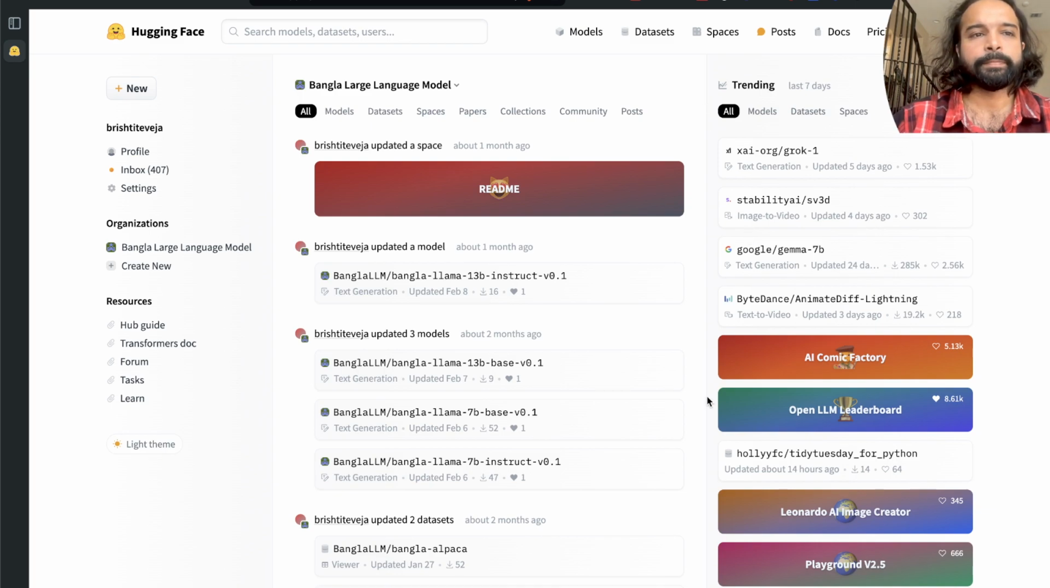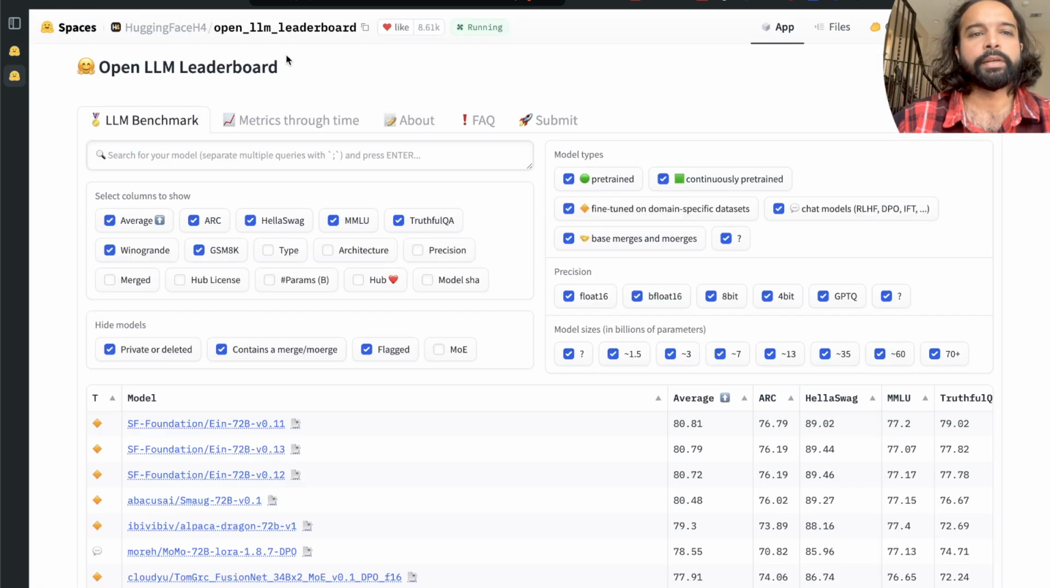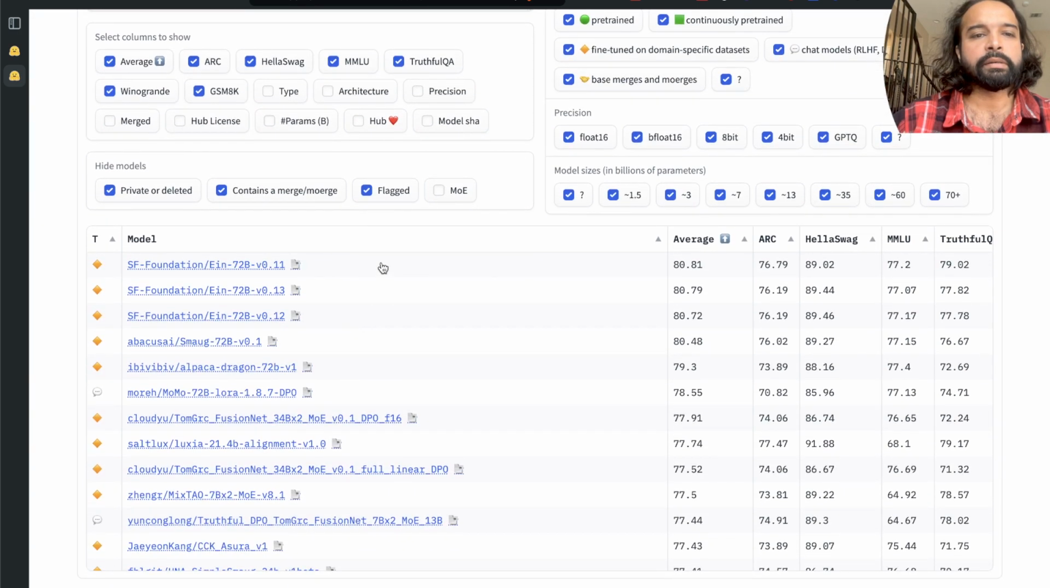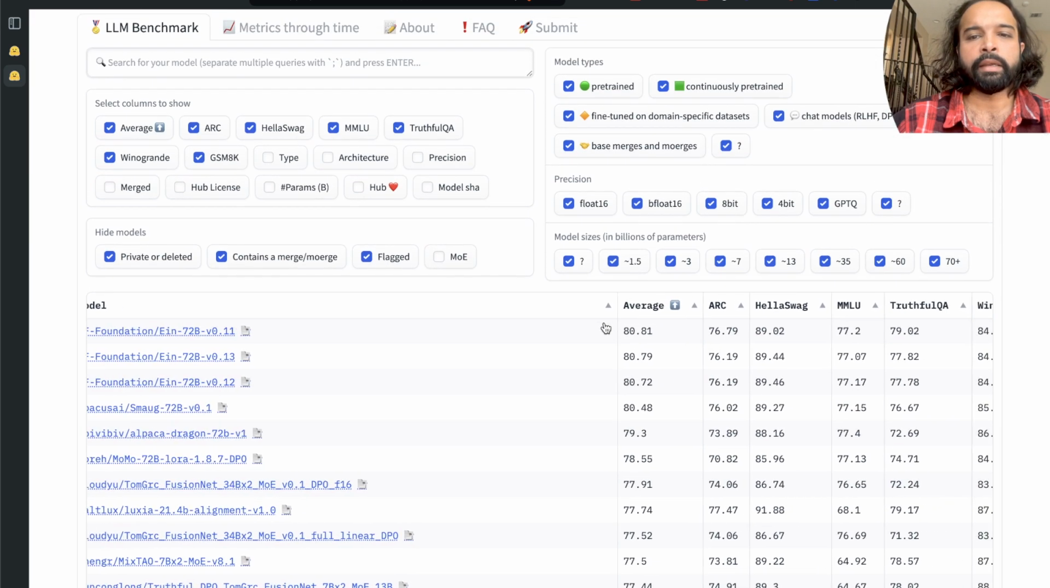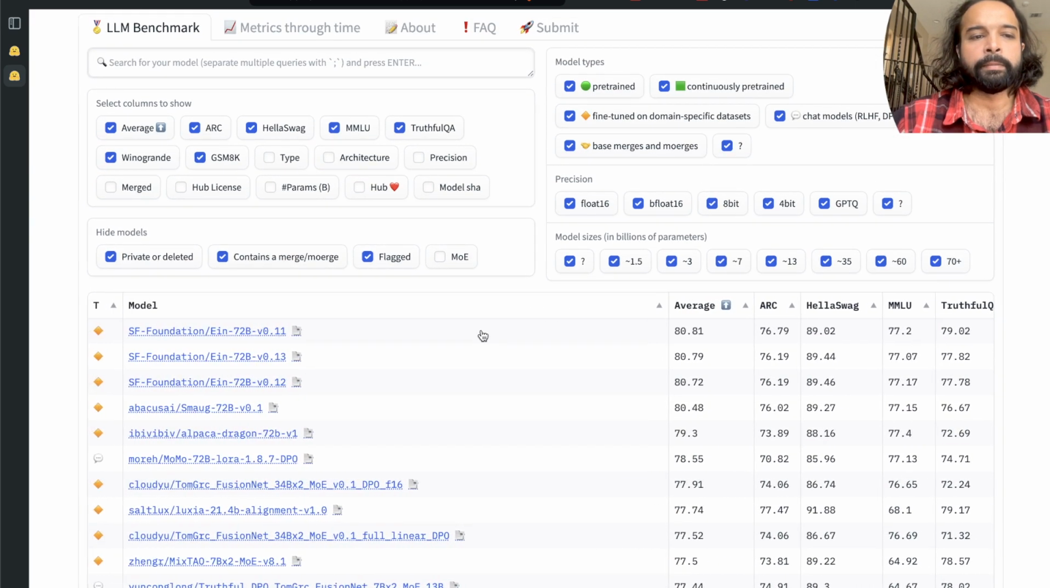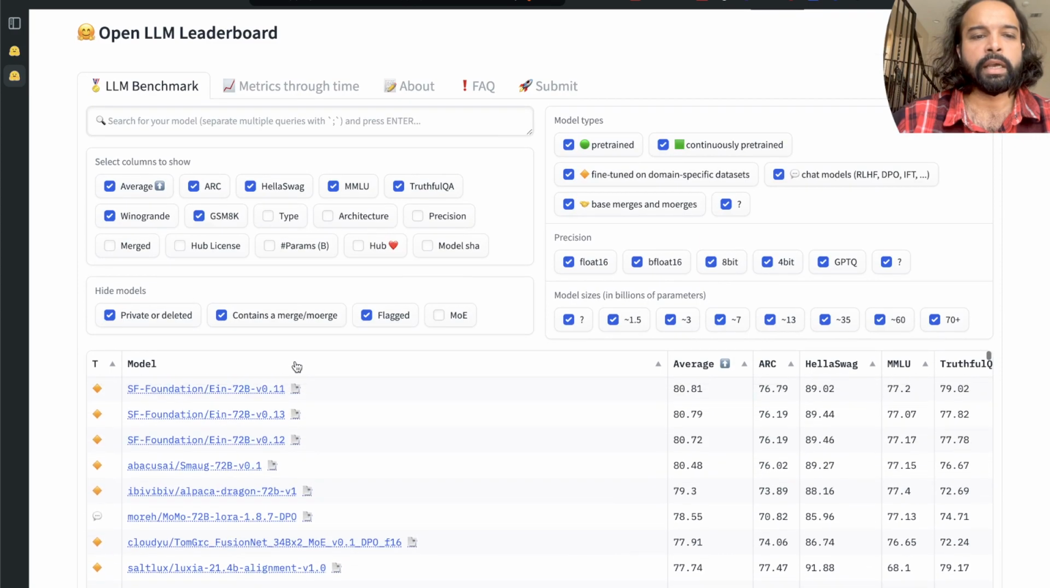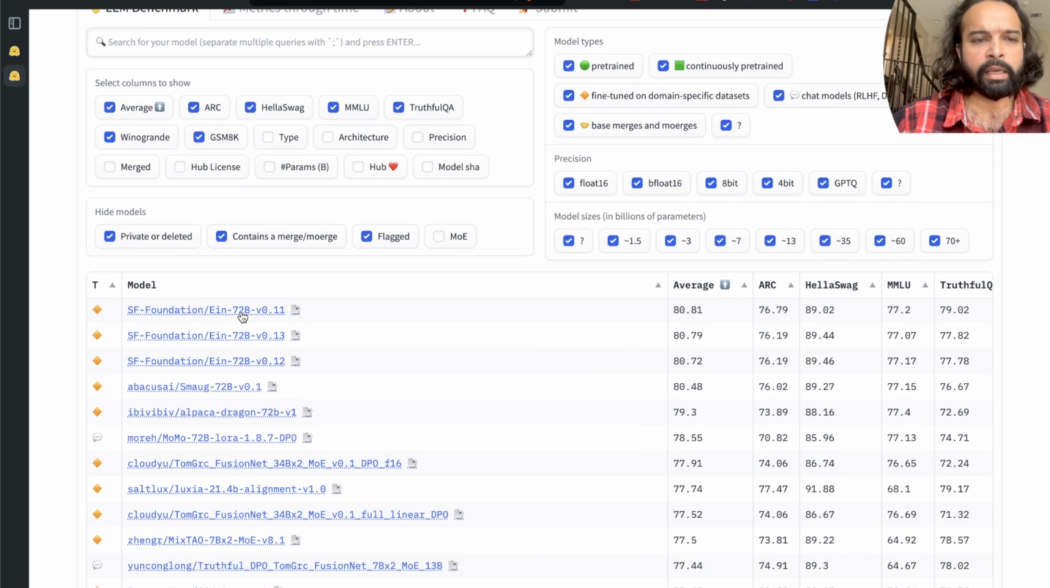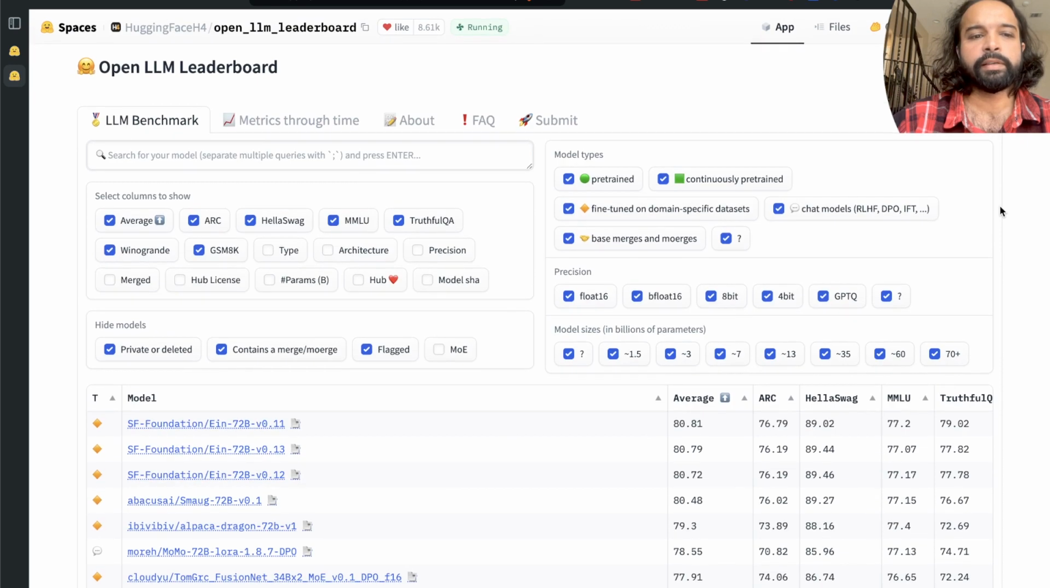For that, Hugging Face provides the Open LLM Leaderboard. The Open LLM Leaderboard is ranking different large language models, and as you can see right now, the SF Foundation's 72 billion model is ranked the highest, and I think the ranking is based on this average score. And then you can also filter.